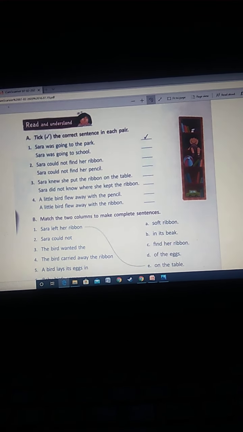Let's come to the next sentence. Sarah could not find her ribbon. Sarah could not find her pencil. So what was she not able to find? She was not able to find her ribbon. So you're going to take the first one.